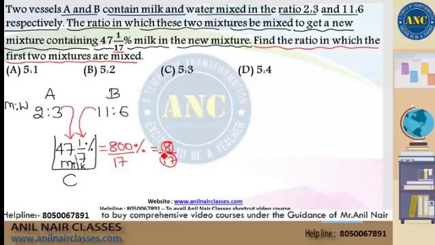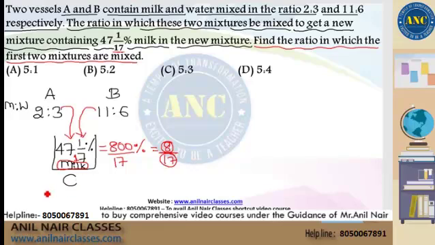Out of a total of 17 liters, which parameter are they talking about? They are talking about the milk parameter. So the numerator refers to the parameter which is given in the question.